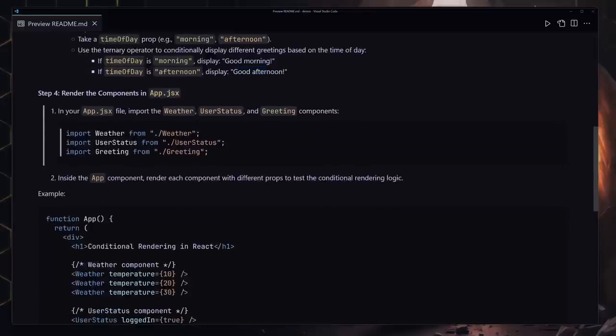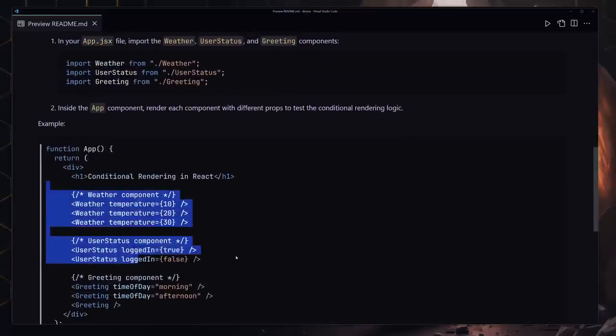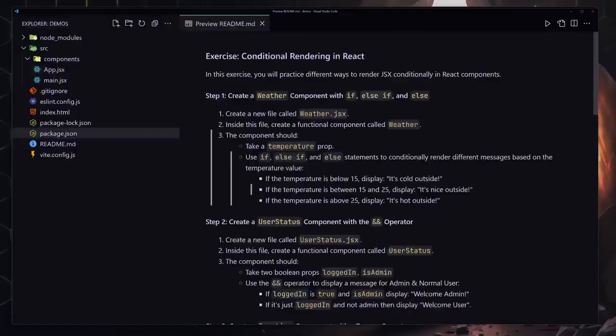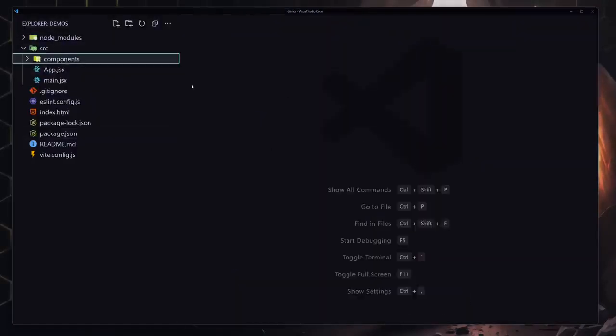And finally, you have to just import all of those components inside the app.jsx and check out the result of there. So give it your best shot. If you can do it, that's completely okay. Then come back and watch the solution. And now I'm going to give you my solution.